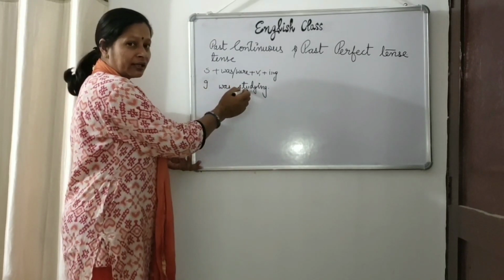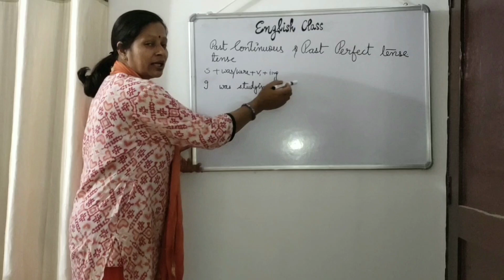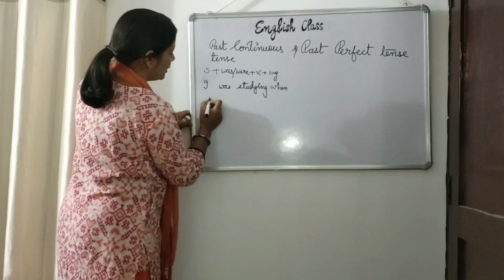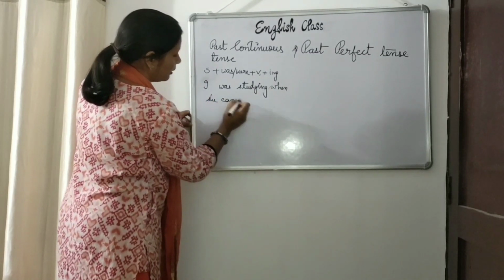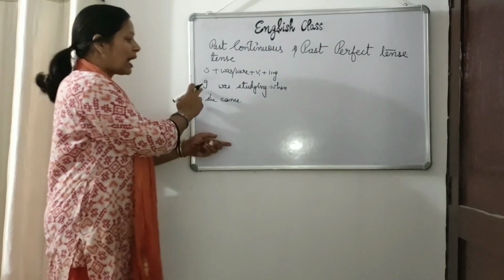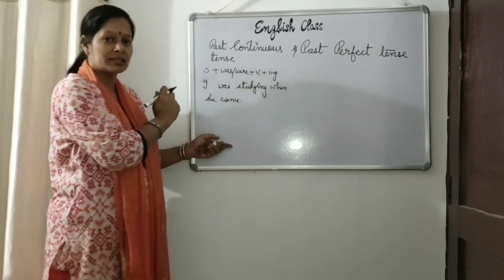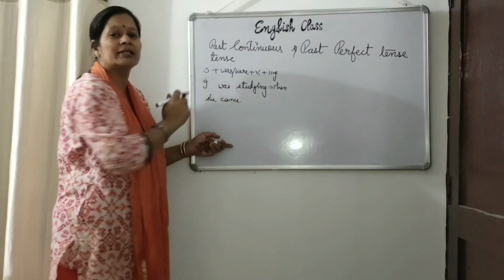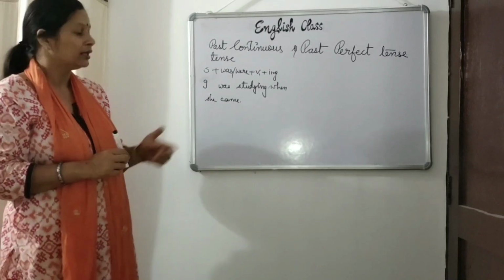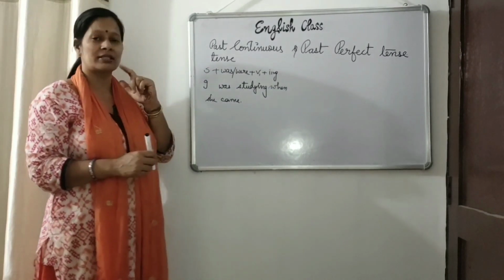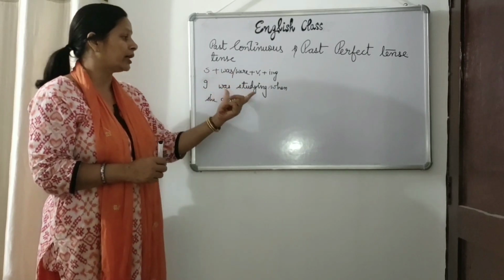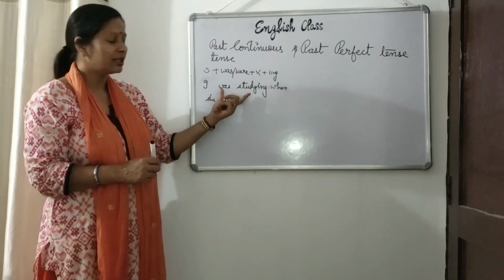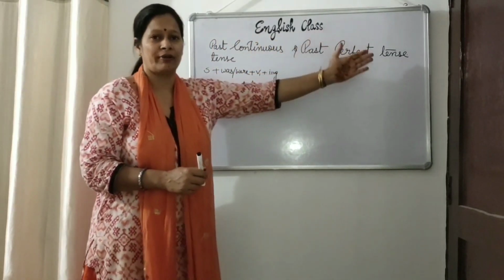I was studying when she came. We say when she came. Now my sentence is completed. I was studying when she came means मैं पढ़ रहा था जब वो आए. So this is the complete sentence of past continuous tense. So remember one thing, past continuous tense never comes alone. It wants a pair to complete its meaning. Getting? Same is with past perfect tense.